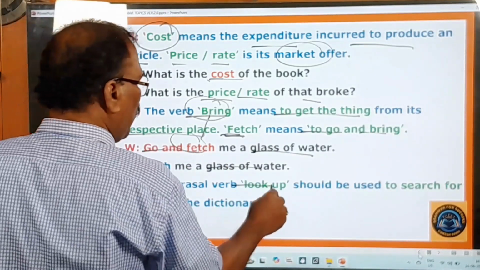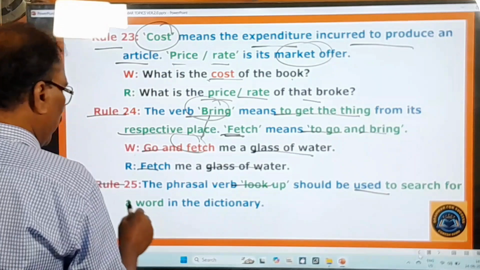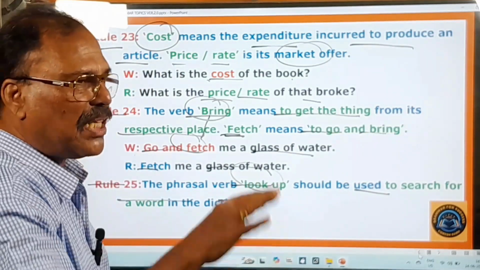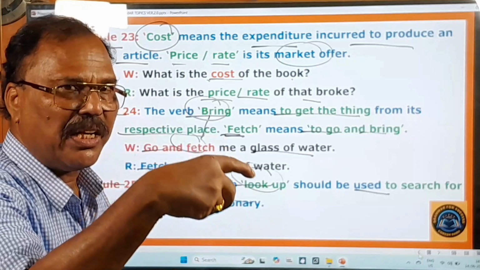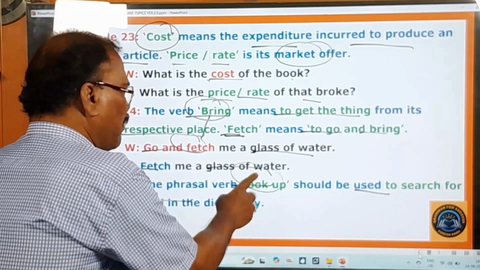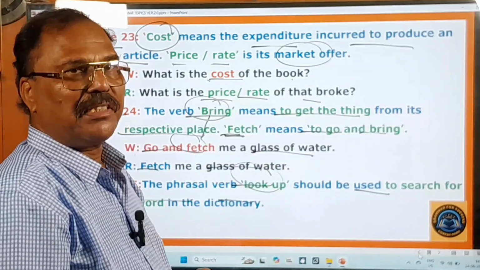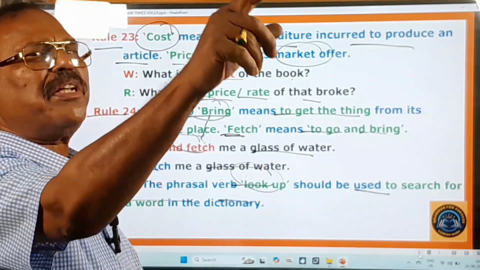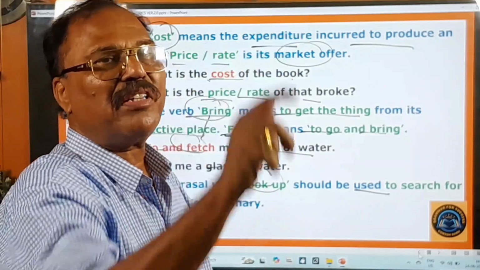The phrasal verb look up should be used to search for the word in the dictionary. So whenever you want to search for some word in the dictionary, you have to use this phrasal verb look up. What is the teacher saying? Please look up the word in the dictionary. Look up the word means what? Please search for the word in the dictionary.